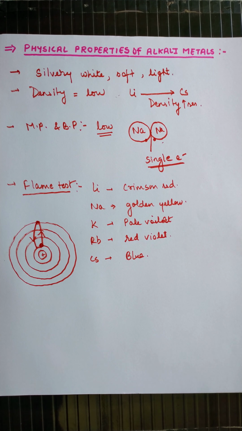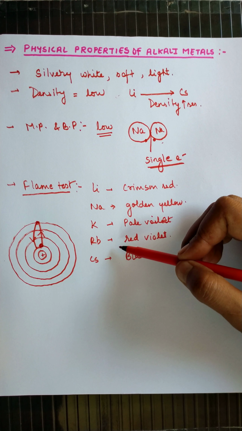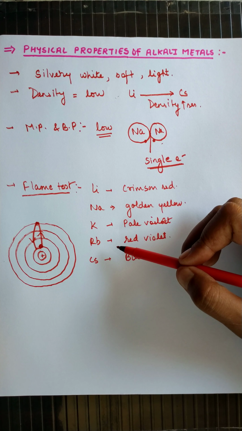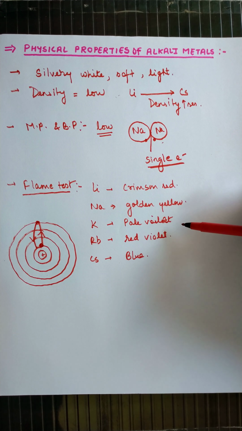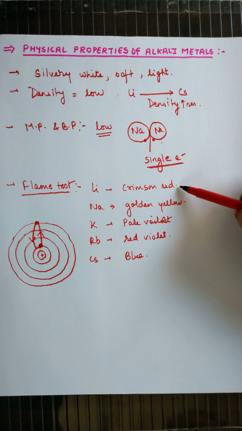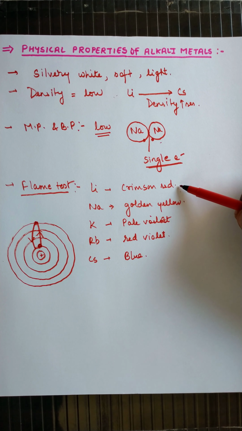So that's why we see different colors. Generally, the frequency of light emitted by the electron gives us an idea about the characteristic color. The energy released is minimum in the case of lithium, so lithium has a color of minimum frequency.